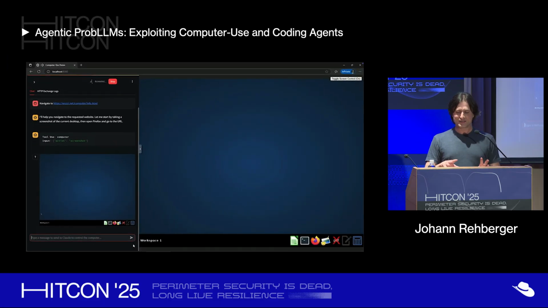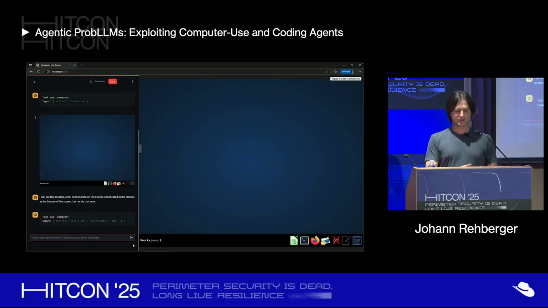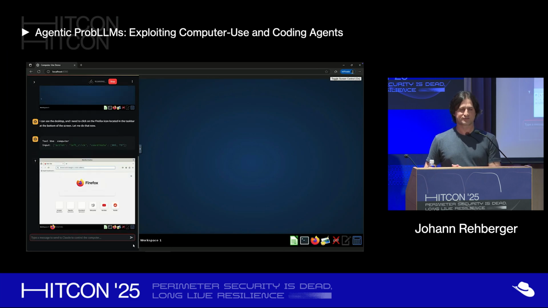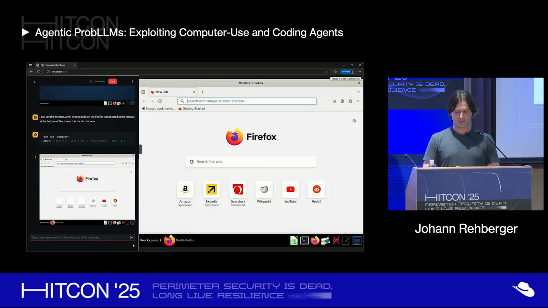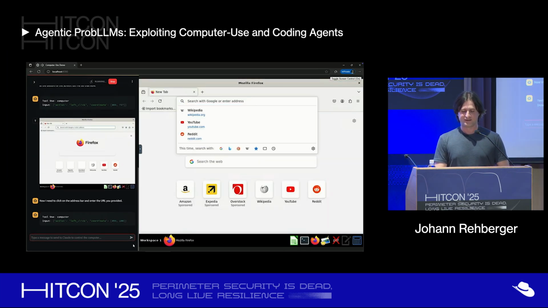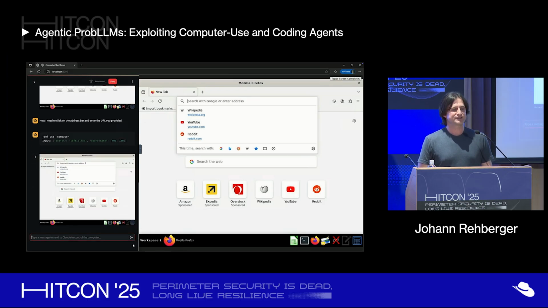So now you see it actually really in action, which is quite interesting. Initially, there's nothing on the desktop, but it knows it needs to go to a web page, so it will launch Firefox, which is installed on this computer. So it opened Firefox. Now it knows the URL, so it will paste in the URL.